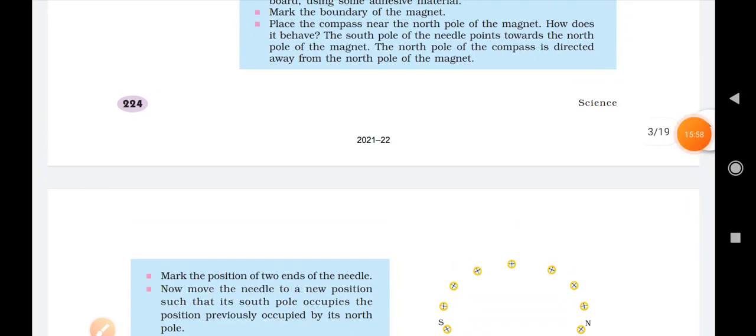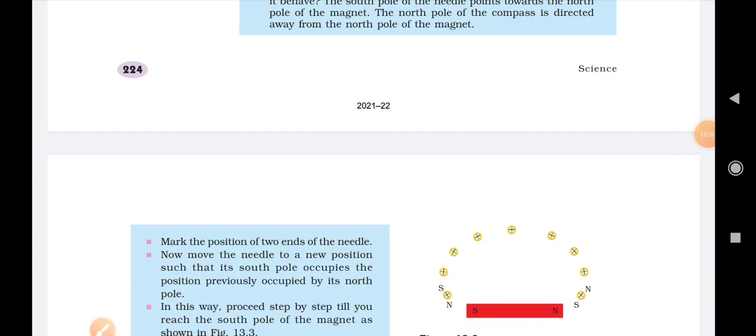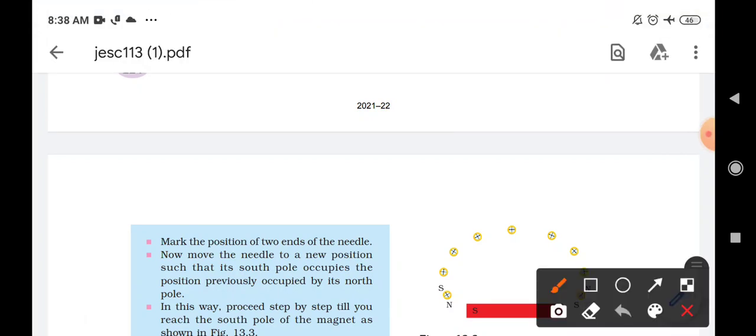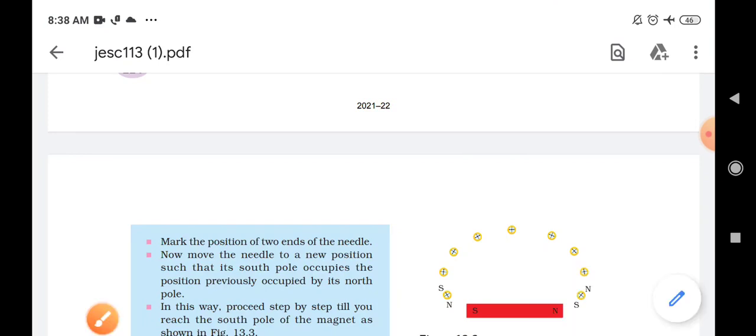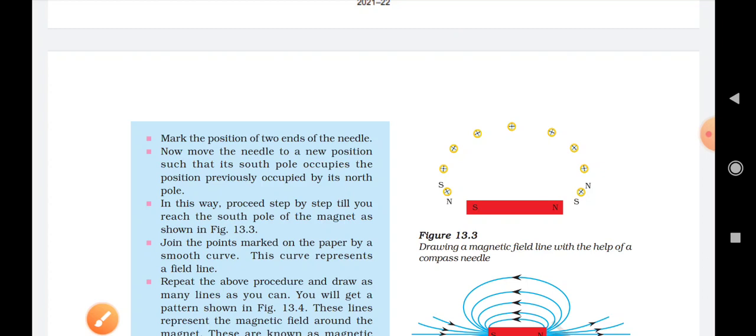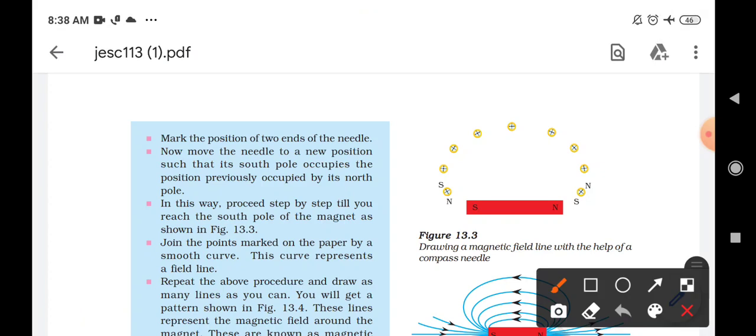As you can see here, when the magnetic compass is kept at the north pole, what kind of direction will it show, students? Here you can see when you keep the magnetic compass, the north pole of the compass needle will be away from the magnet, while the south pole of the compass is near the north pole of the magnet.